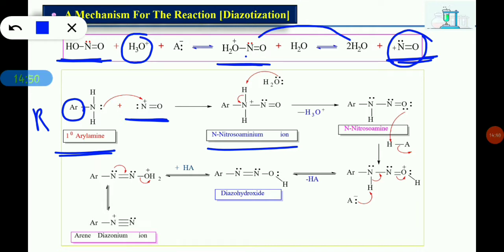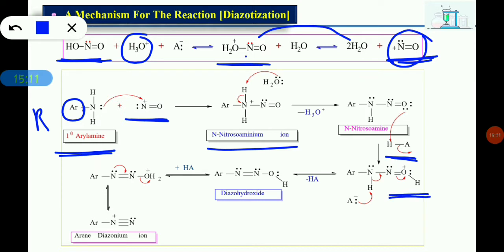Further it loses a proton, and it gives N-nitrosoamine. When this N-nitrosoamine reacts with an acid in the reaction mixture, it gives protonated N-nitrosoamine.